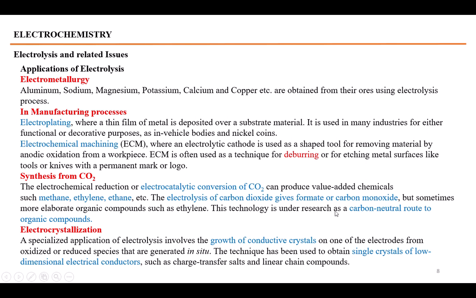This technology is under research as a carbon neutral route to organic compounds. Perhaps it will be used for the preparation of many organic compounds in the future.